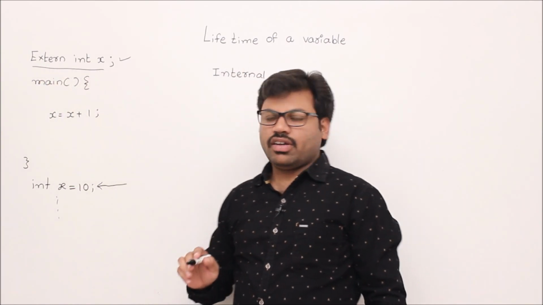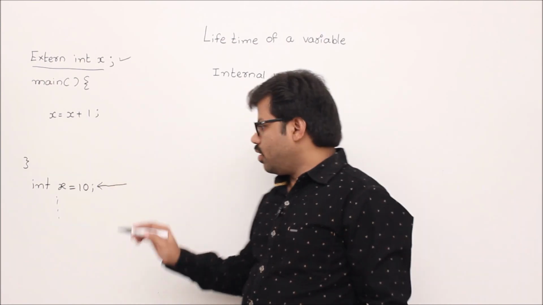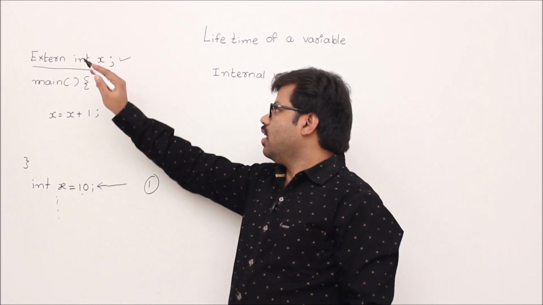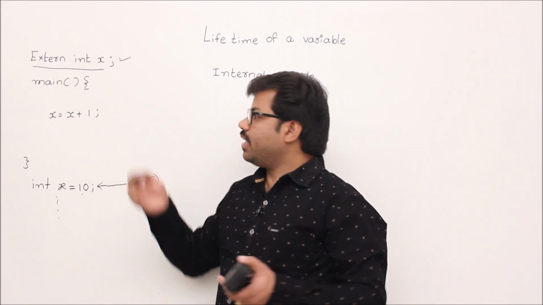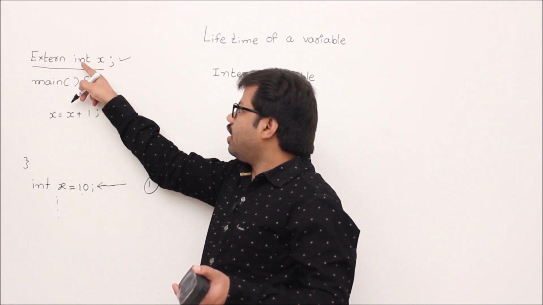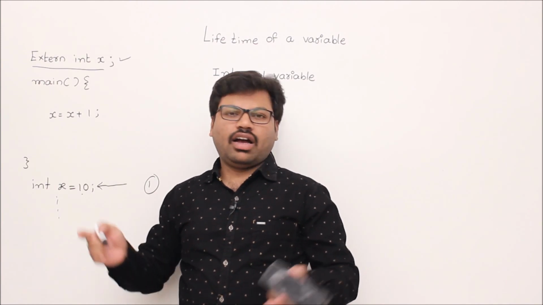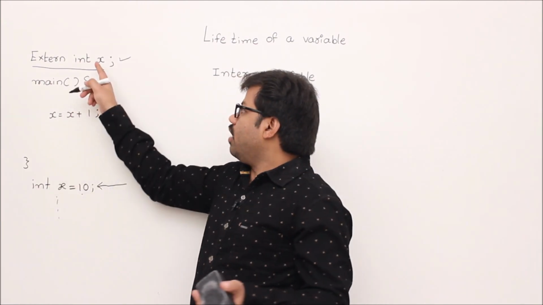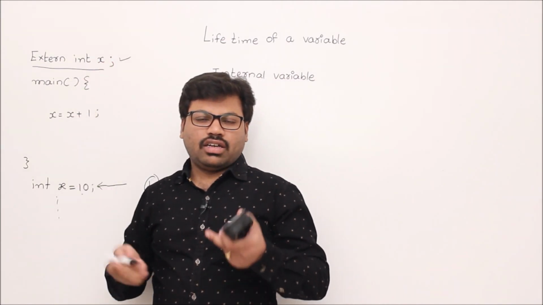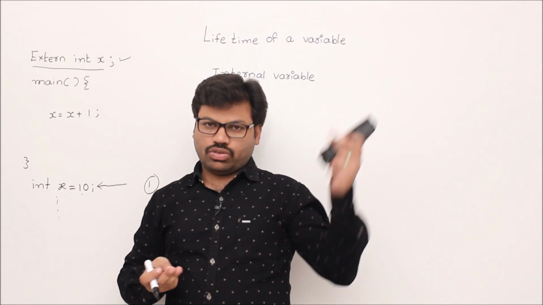Now question number 1, in how many places is x defined? One place. Where is it? This one. Then what is this? This is only to say that, Mr. Compiler, I agree that there is a variable x somewhere, maybe in this file or in some other file. So whenever I use x from now onwards, definitely there will be some x, and you try to map that x to the source.